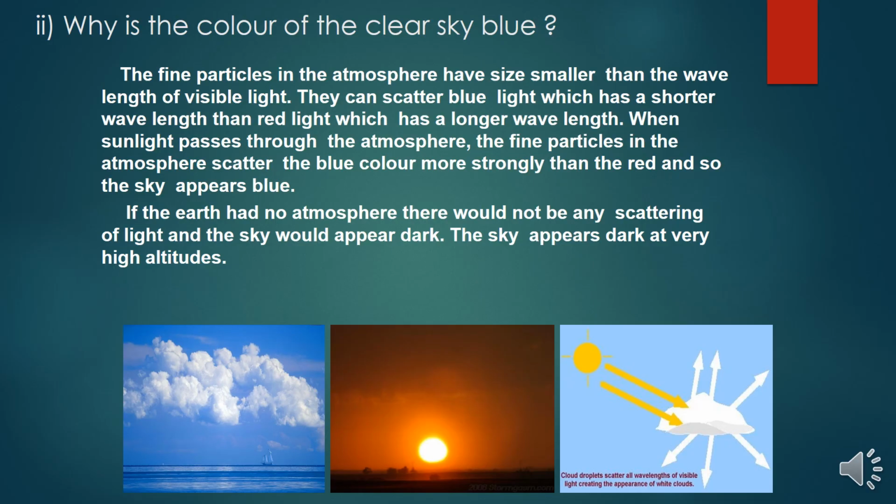Next, why is the color of the clear sky blue? The fine particles in the atmosphere have a size smaller than the wavelength of visible light. They scatter blue light, which has a shorter wavelength, more strongly than red light, which has a longer wavelength. So when sunlight passes through the atmosphere, the blue color is scattered more than the red, and the sky appears blue. If the earth had no atmosphere, there would not be any scattering of light and the sky would appear dark. The sky appears dark at very high altitudes.